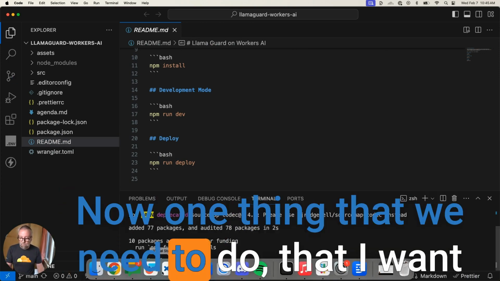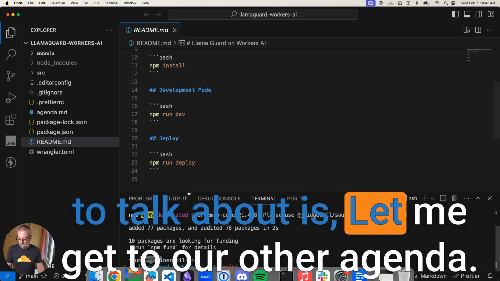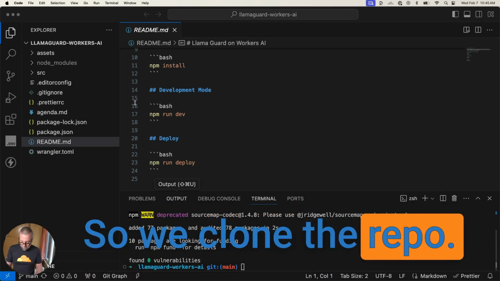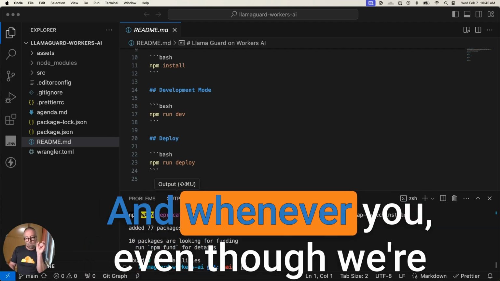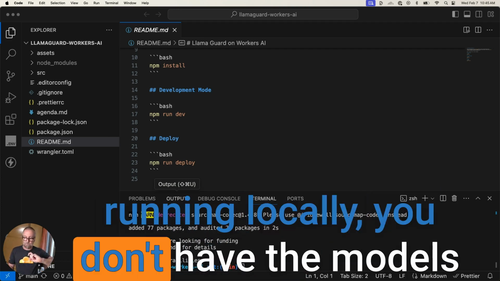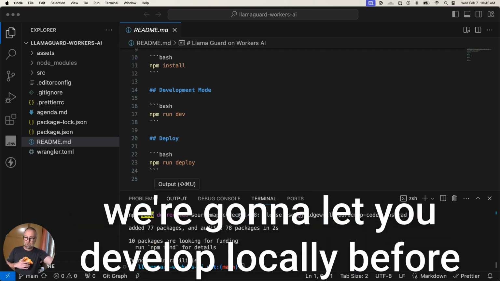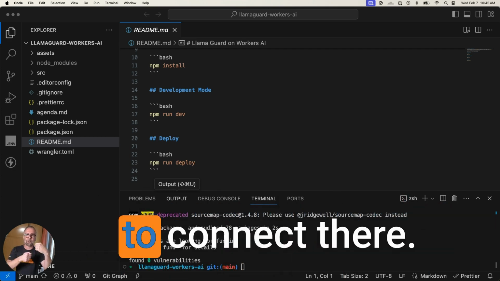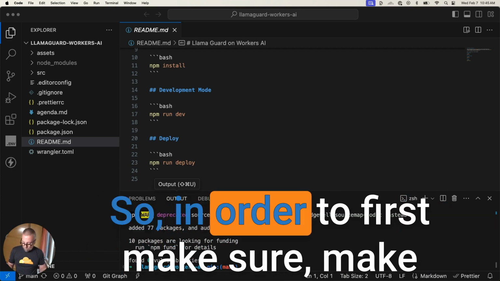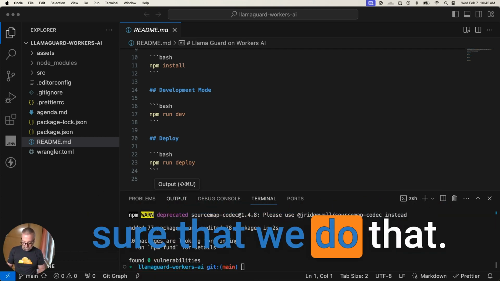Now, one thing that we need to do that I want to talk about is, let me get to our other agenda. So we clone the repo. We're going to log in because the Workers AI has a binding, and even though we're running locally, you don't have the models on your machine, we're still going to go up, but we're going to let you develop locally before you deploy it out. So you can develop locally, but it's going to connect there. So in order to first make sure that we do that,